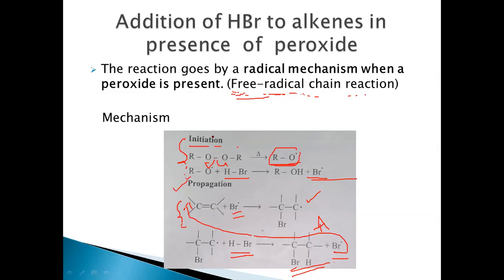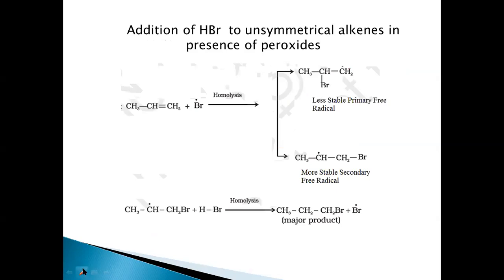The first one is the initiation, where the peroxide acts as a catalyst, producing free radicals and initiating the reaction. The next one is the propagation reaction, where the product is formed, and the Br radical which is formed will further react with one more molecule of alkene, and the reaction proceeds further. Let's look at this with the help of an example.